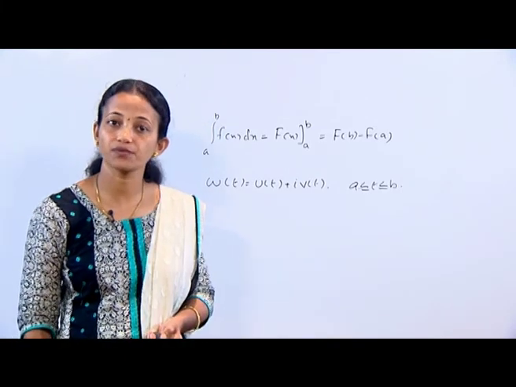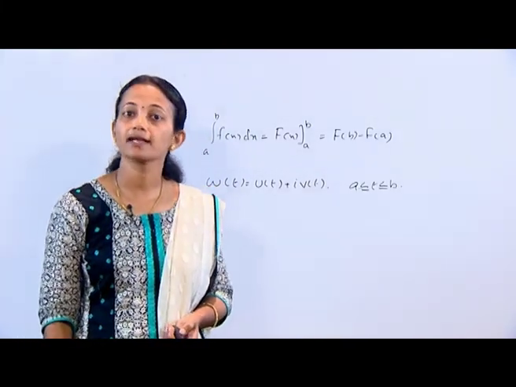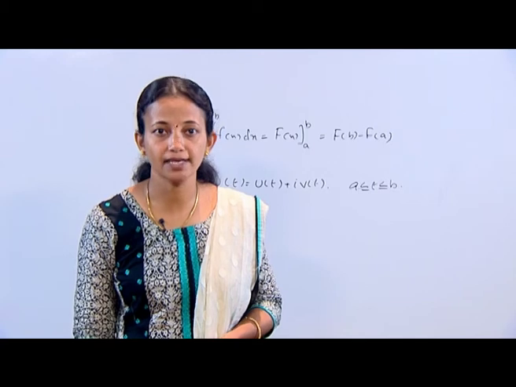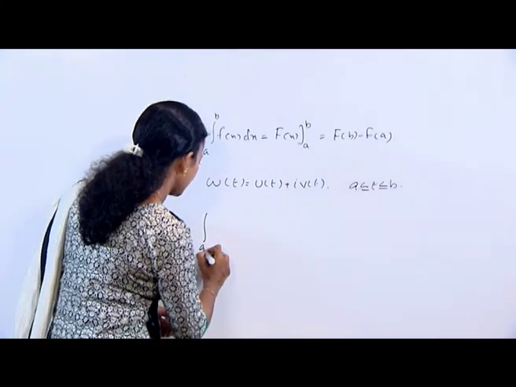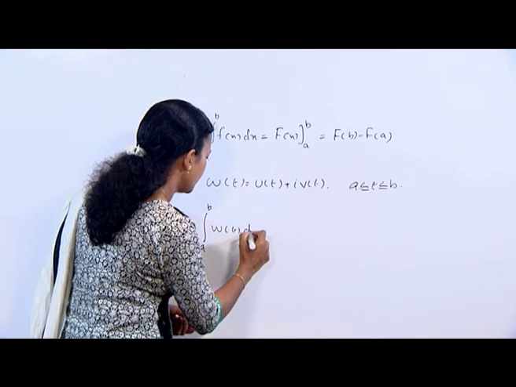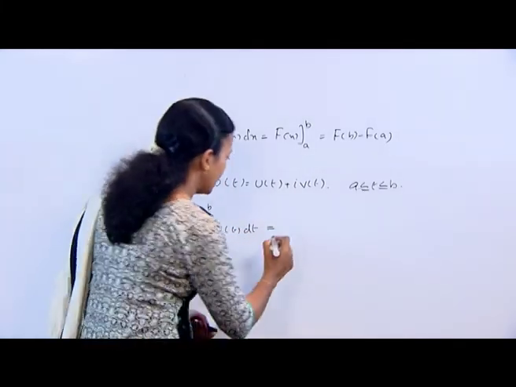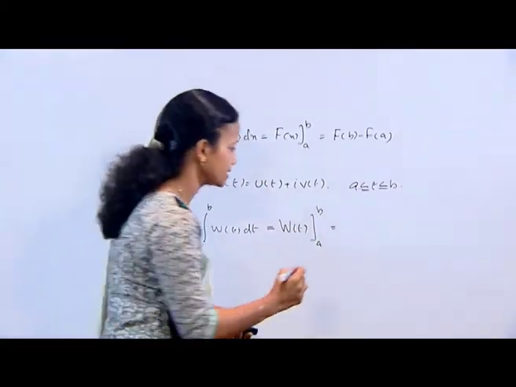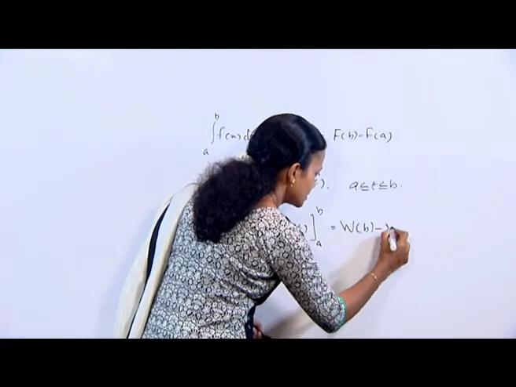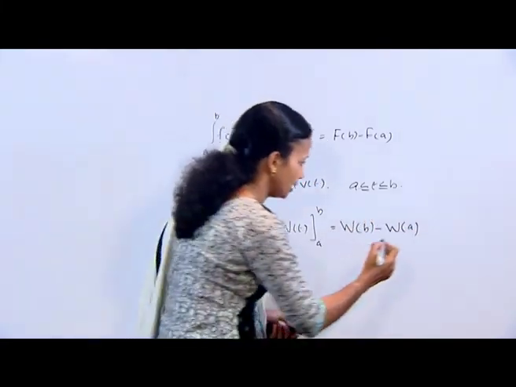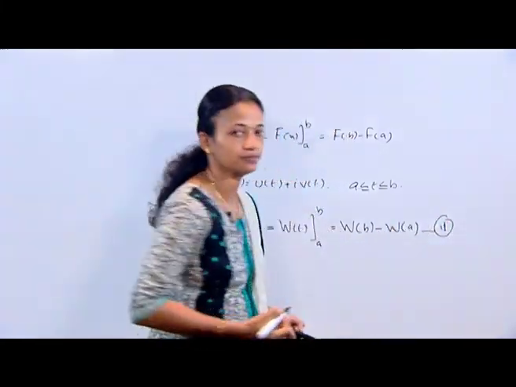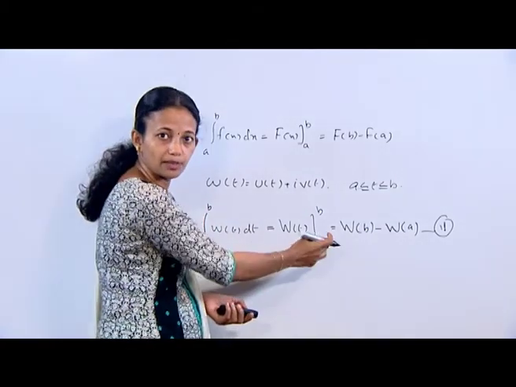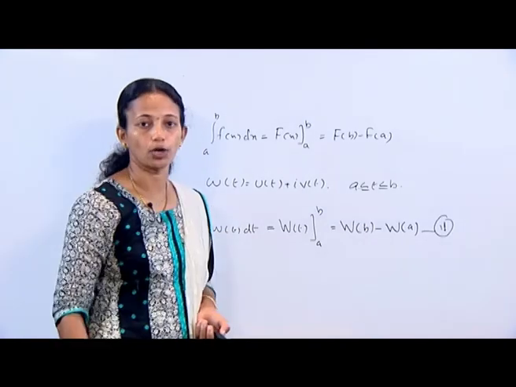If W'(t) is equal to w(t) when a ≤ t ≤ b, then integral a to b of w(t) dt is equal to W(t) over the limits a to b. This I can write as W(b) minus W(a), equation number 11. This capital W is called the antiderivative of this small w.